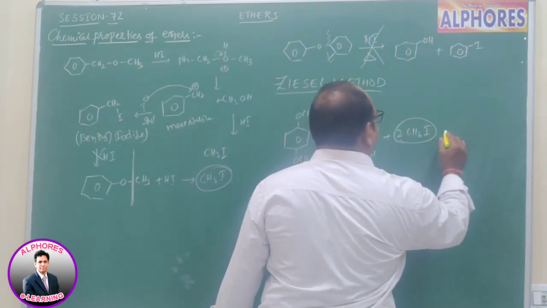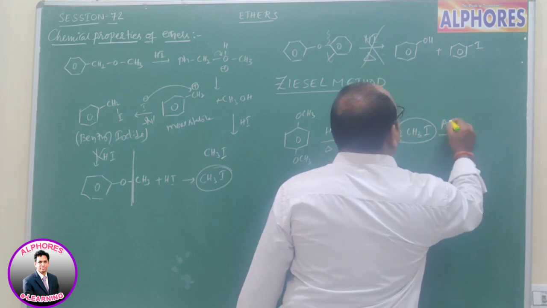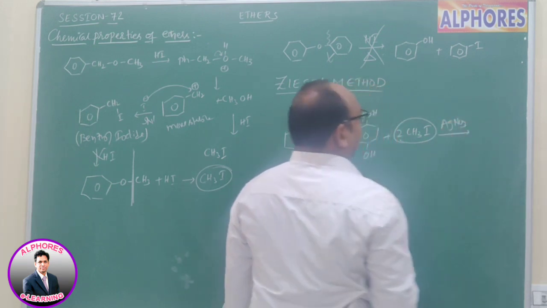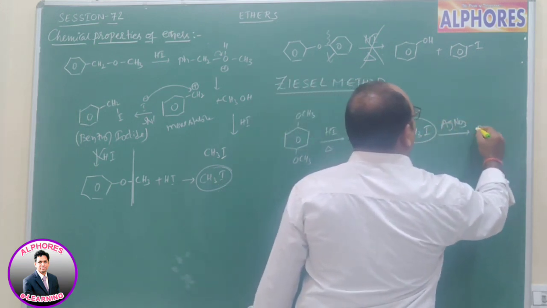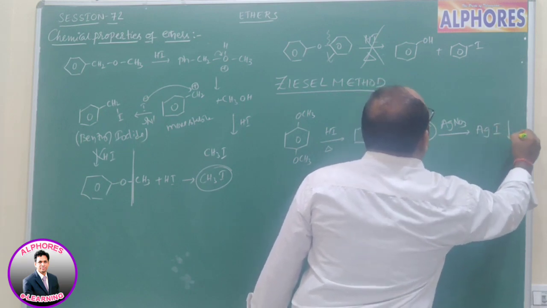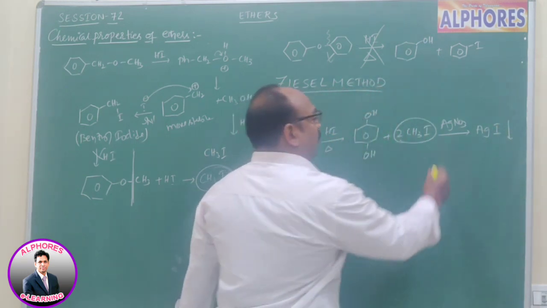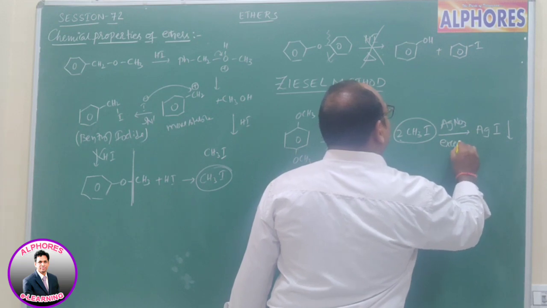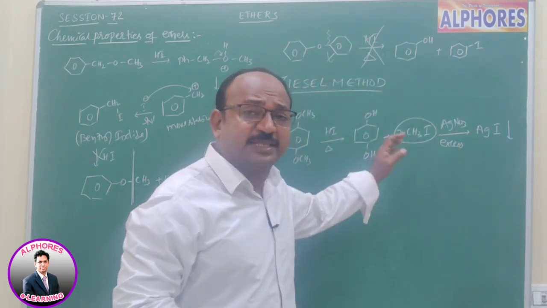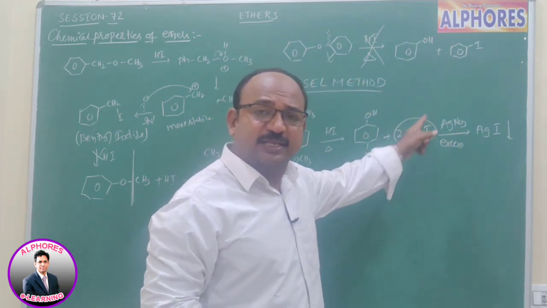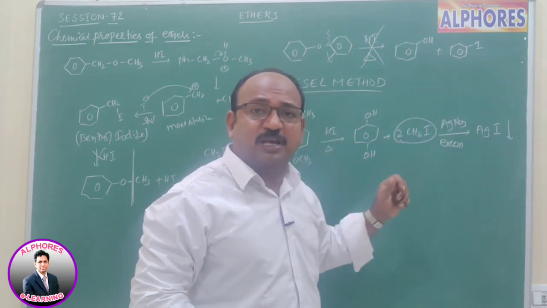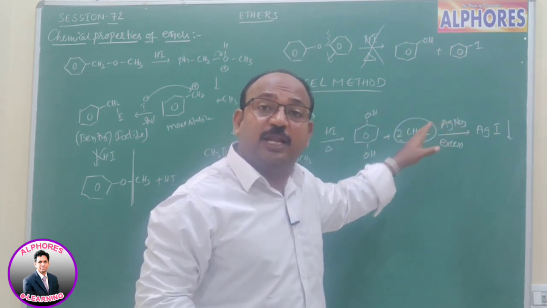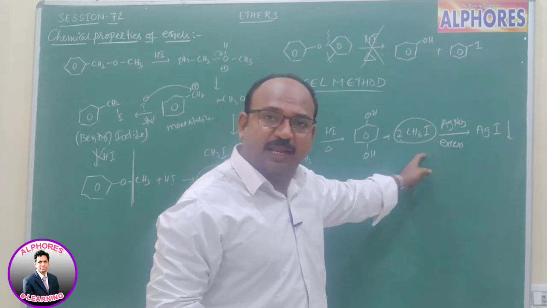These alkyl iodides are passed into silver nitrate, AgNO3, and here AgI forms. So how many moles of AgI precipitate do you get? When we provide excess silver nitrate, you get silver iodide. How many moles of silver iodide we get depends upon how many moles of alkyl iodides.